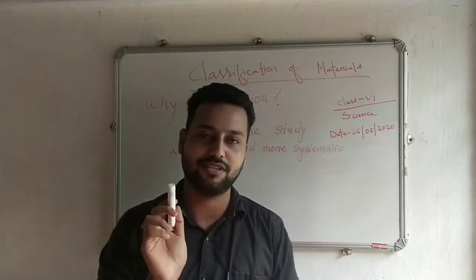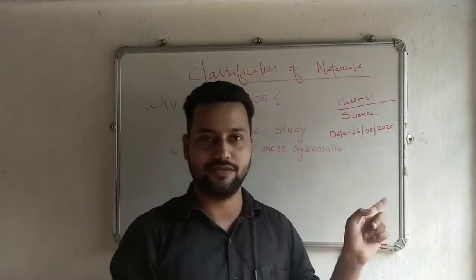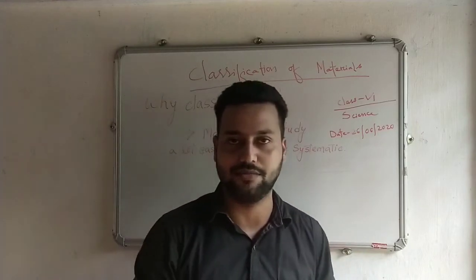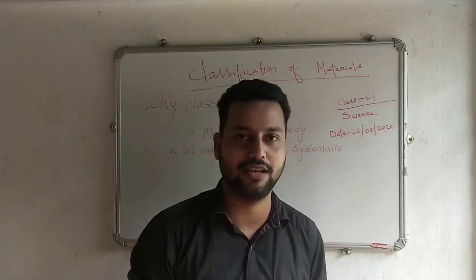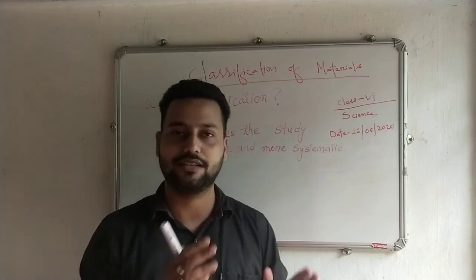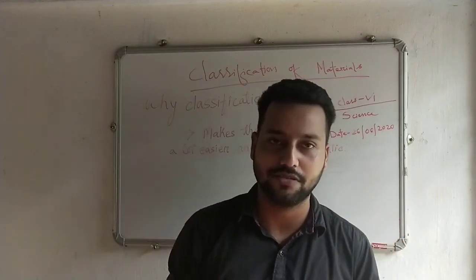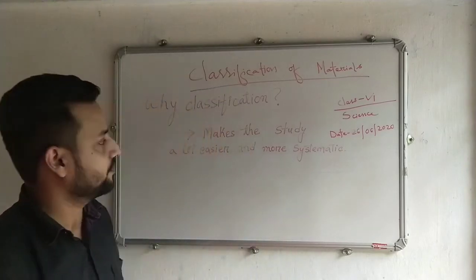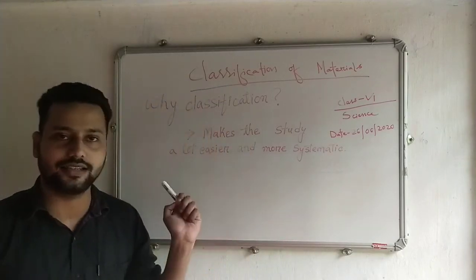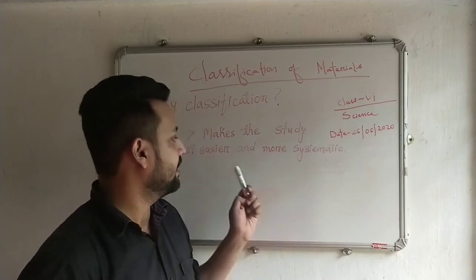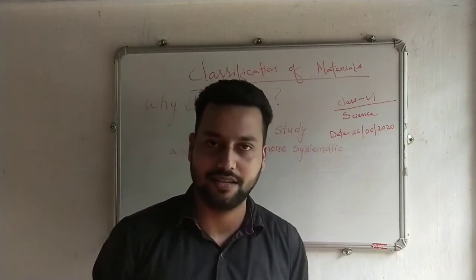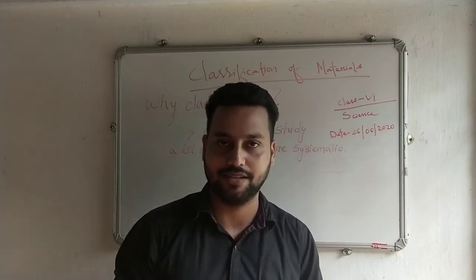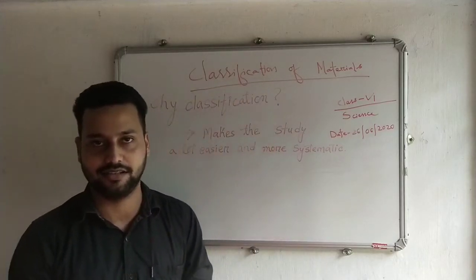If you need a science book, you will go to the science column and you will find it very easily. Same goes for English. You can find the English book in the English column very easily. So from this example, we can understand that classification makes things very easy and more systematic. That is why classification is needed.